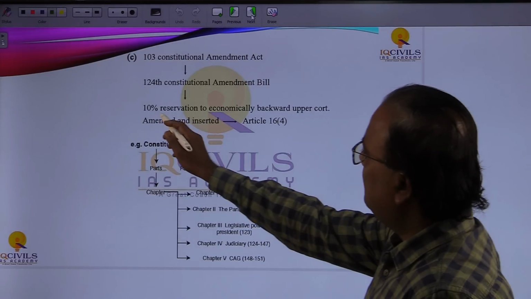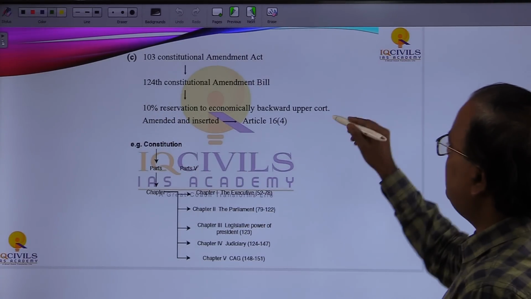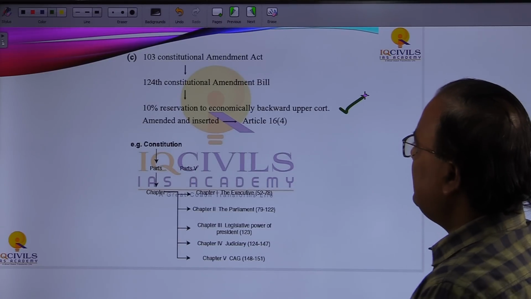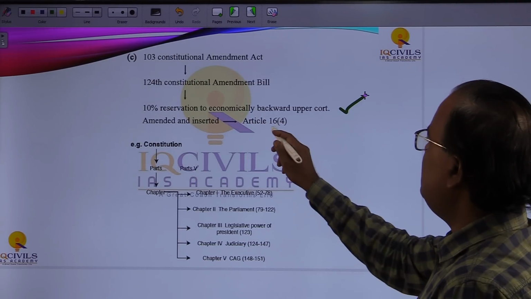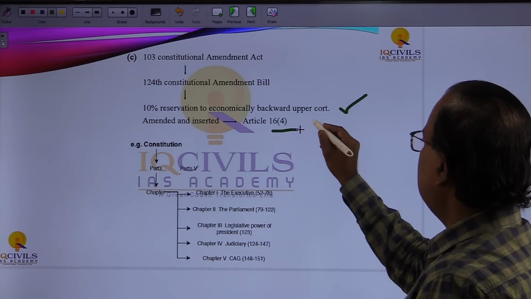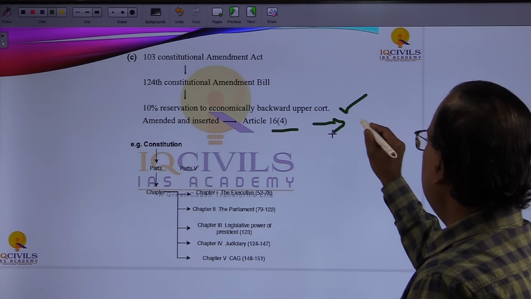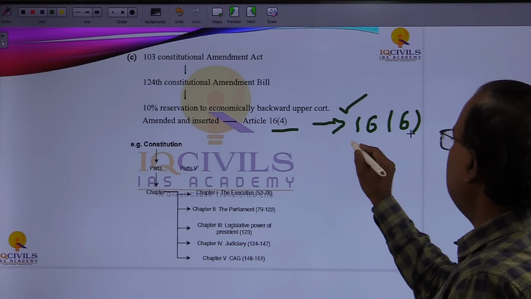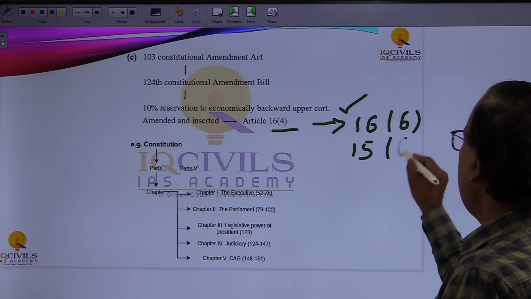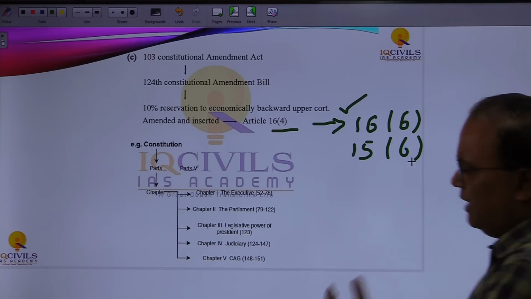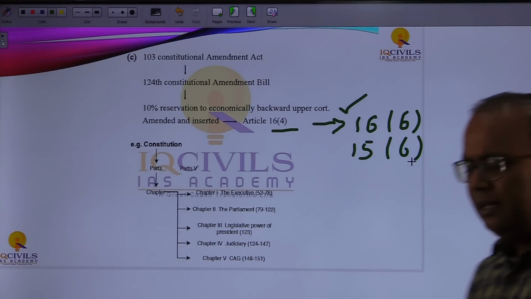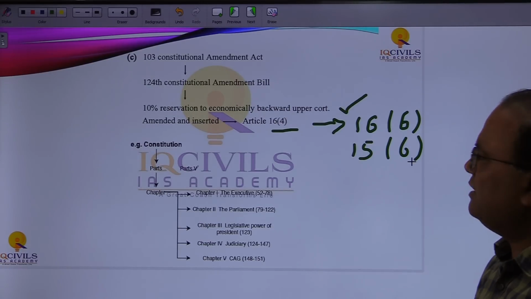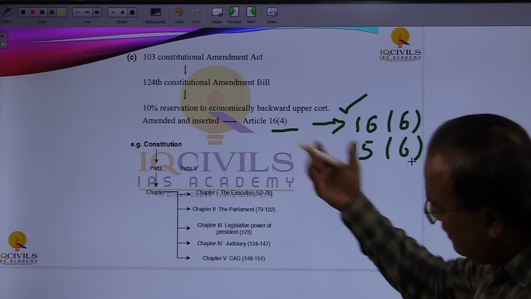So it is related to the 10% reservation for the economically backward upper caste, and it amended article 16(4) and was changed by 16(6), okay, and another 15(6) was added there, and it provides reservation in educational institutions and side by side in government jobs, okay, 10% reservation was given there.